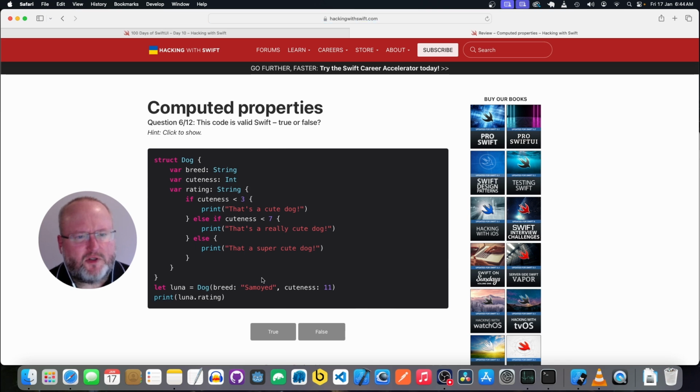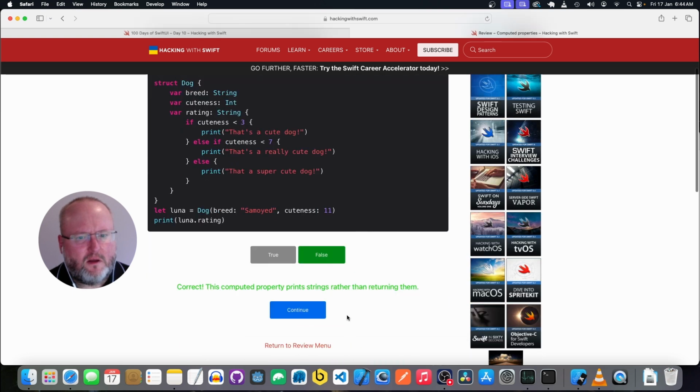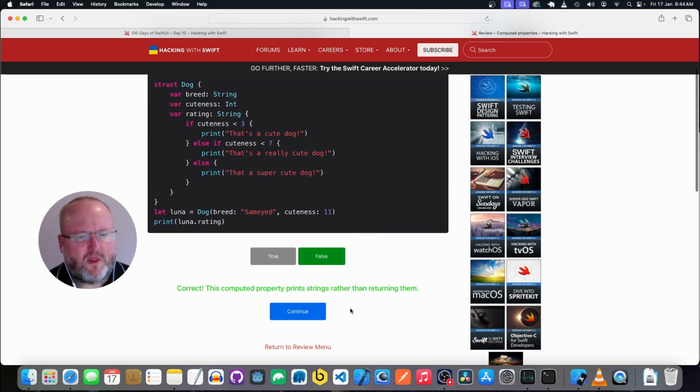Okay, we have a structured dog with a property breed, which is a string, and cuteness, which is an int, and rating, which is a string, which is a computed property. It's doing print statements where it should be return. I don't think this is valid. Yeah, it has to return them rather than print.